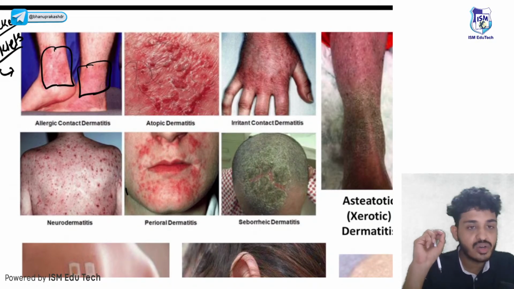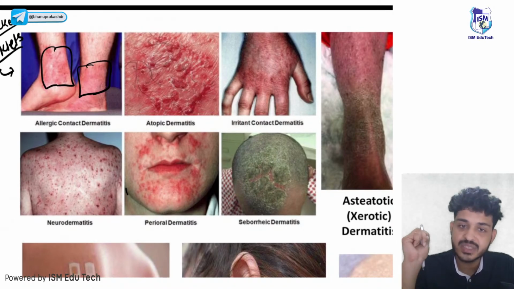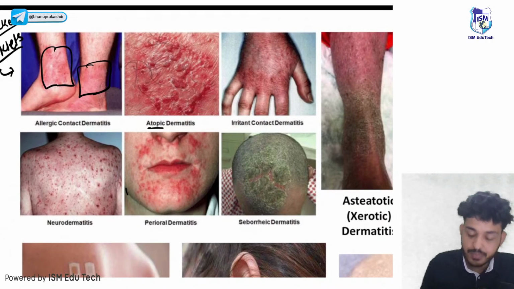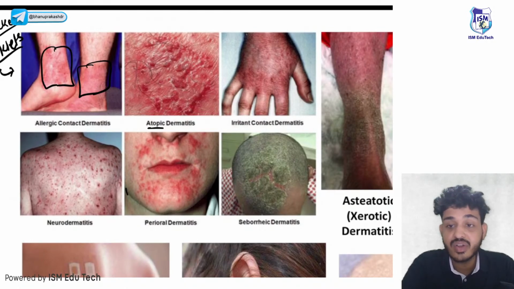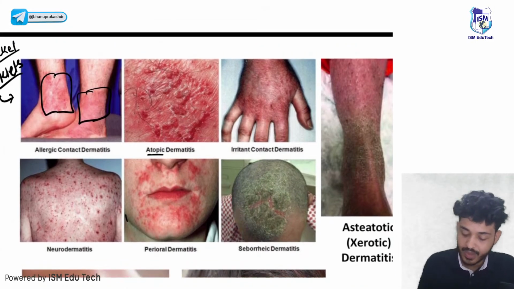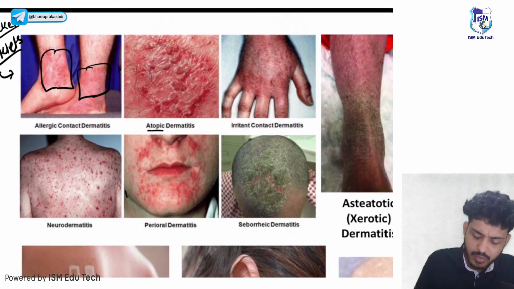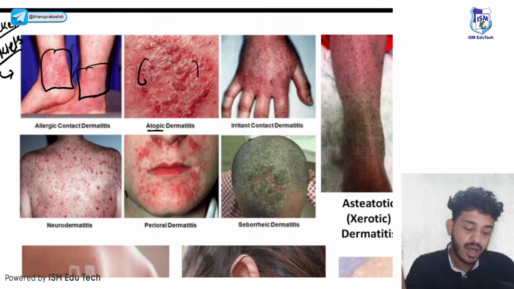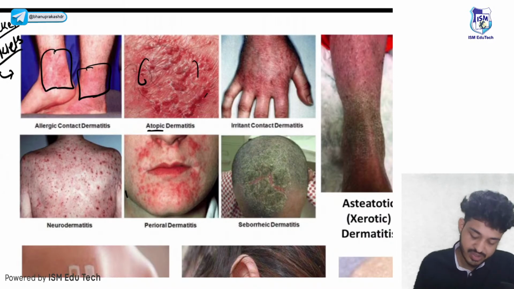Allergic or contact dermatitis is which type of hypersensitivity? Again, it is a type 4 hypersensitivity. But atopic dermatitis or hay fever are type 1 hypersensitivity. In atopic dermatitis, there will be erythema. What will you find here? Erythema and edematous lesions.